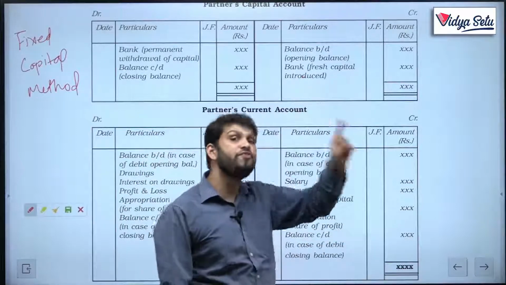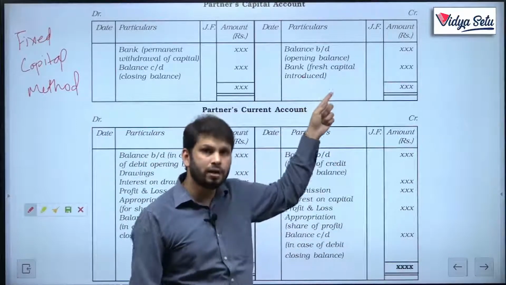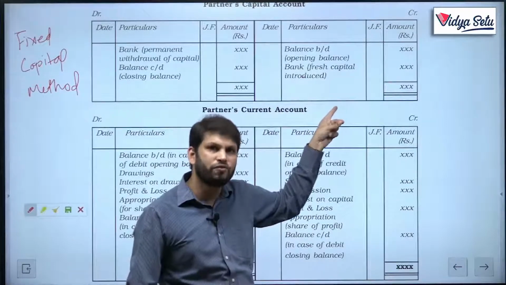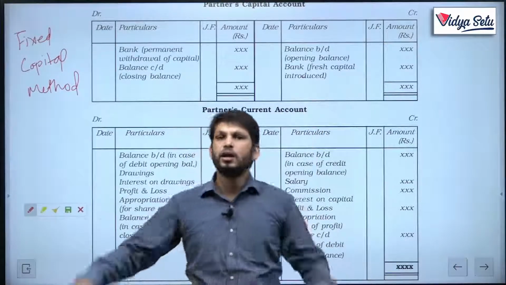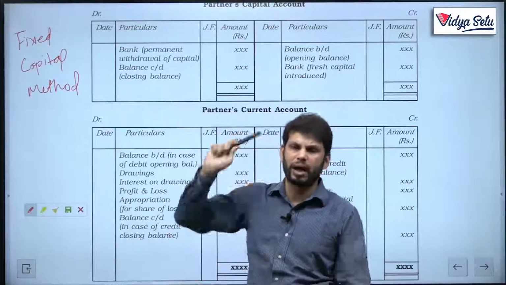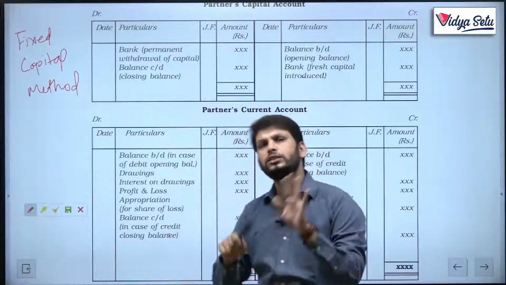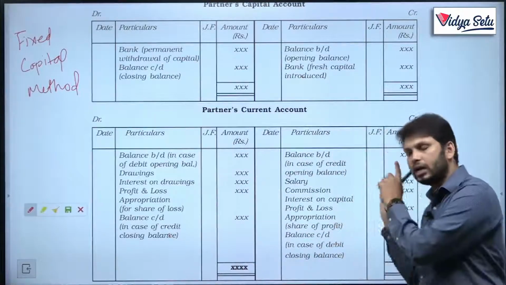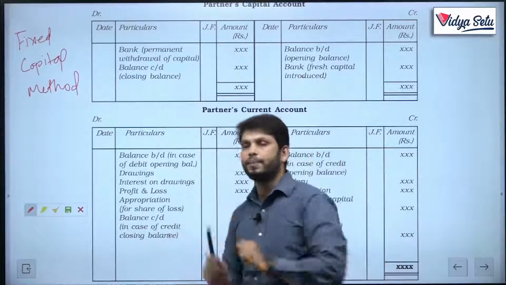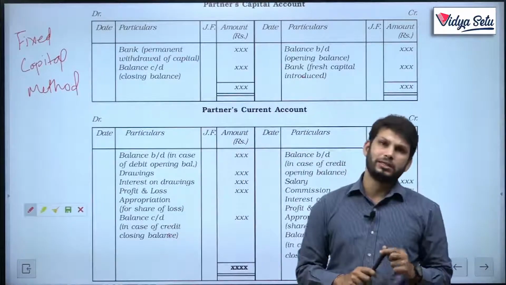If at all more money, permanent money, the partner is bringing into the firm, it will be by bank. If permanently the partner is withdrawing the money, it will be to bank. That's it, just the 4 things. Rest all the things will come here. Whatever increases the capital will all be on the credit side. Whatever decreases the capital will be on debit side.